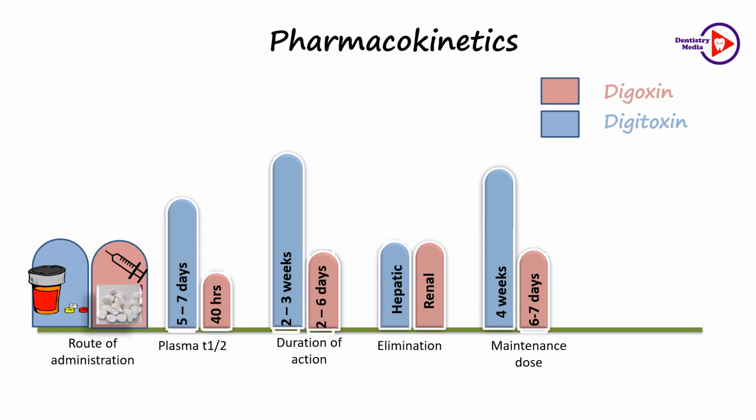These are related to the toxicity. In case of toxicity, the discontinuation of the drug produces rapid disappearance of the manifestations with respect to digoxin, but it may take weeks with respect to digitoxin. Therefore, digitoxin is used for maintenance therapy and digoxin can be used for emergency or routine treatment. If you see, the toxic effects of digitoxin are persistent, and also if you want any intermediate dose adjustment, it is possible with digoxin, but it may take weeks for digitoxin. Therefore, digoxin is more commonly used and for all purposes.